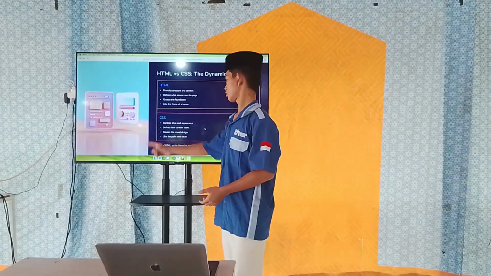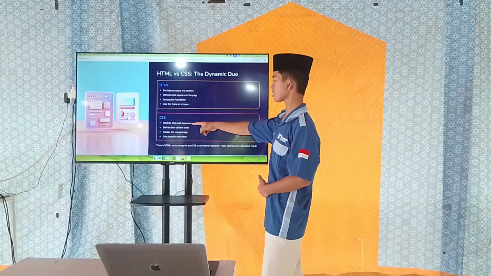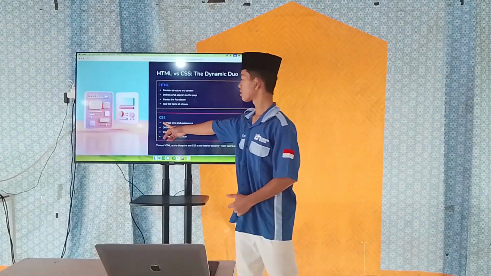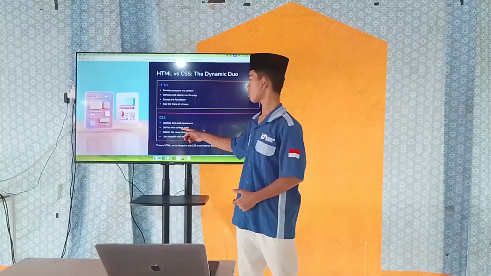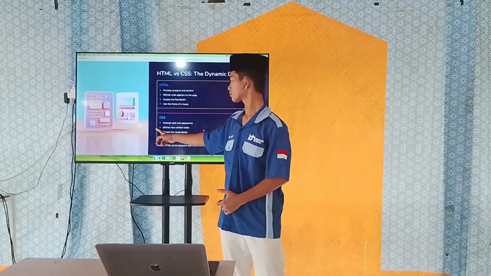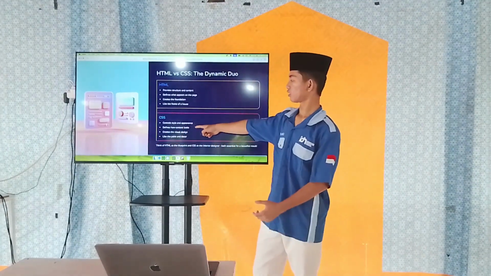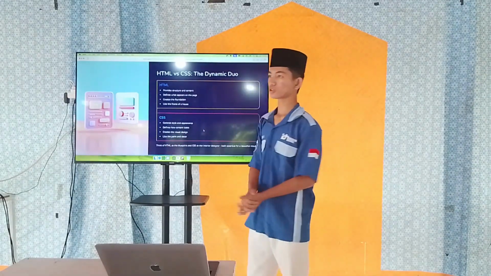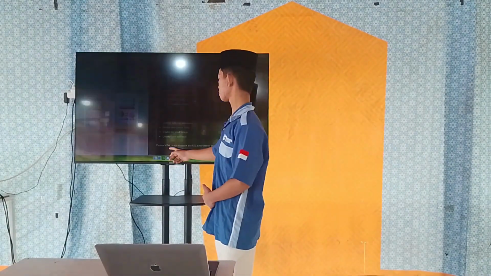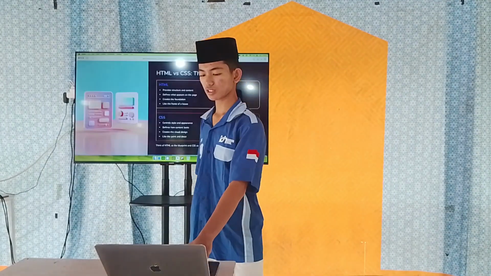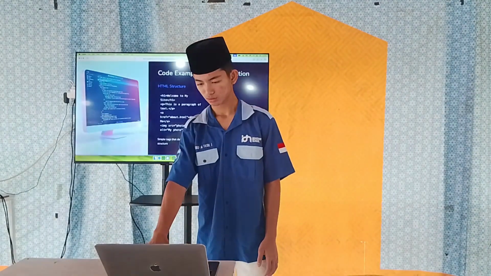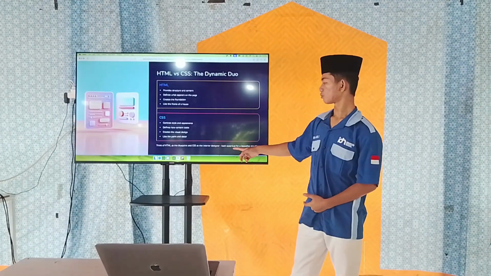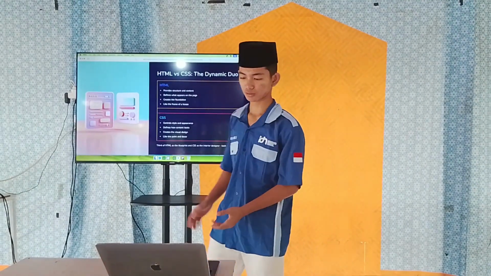And CSS controls style and appearance, and defines how content looks, creating the visual design like the paint and decor. So just think of HTML as the blueprint and CSS as the interior designer, both essential for a beautiful result.